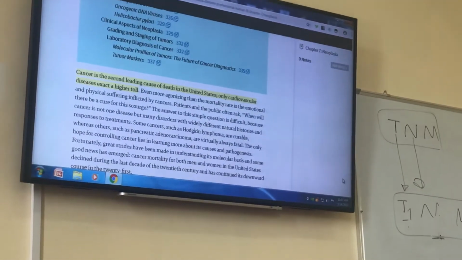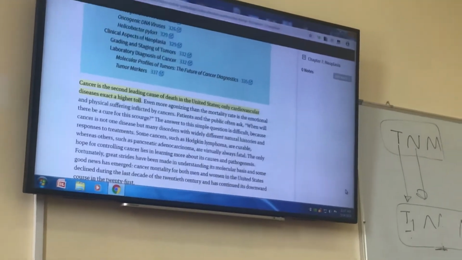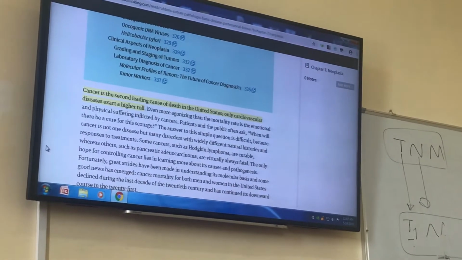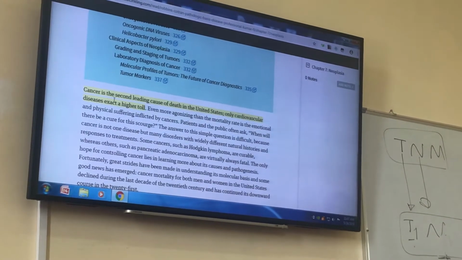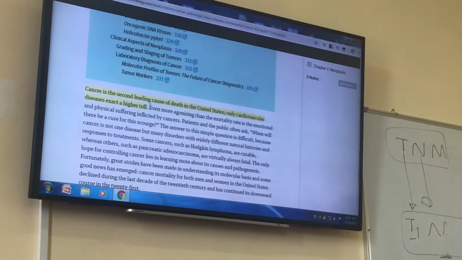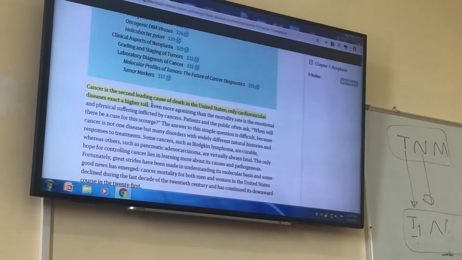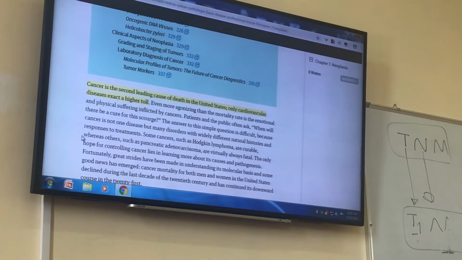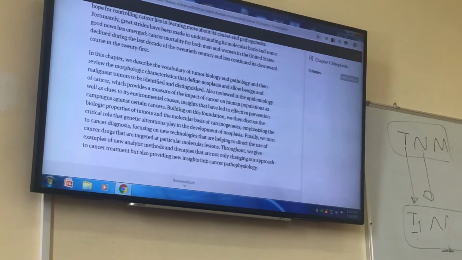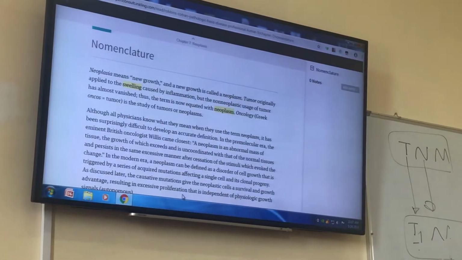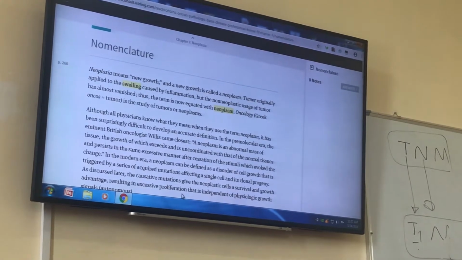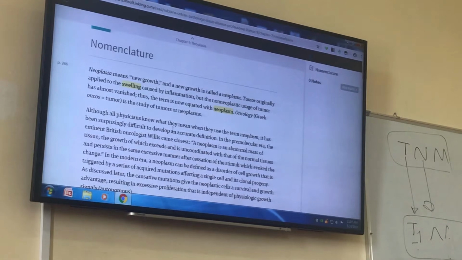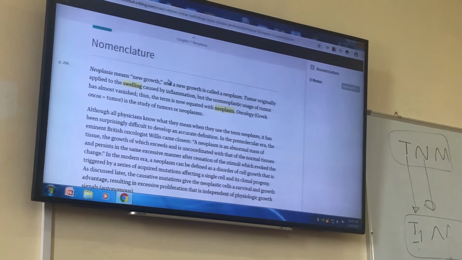Neoplasia means tumor. So a tumor can be malignant or benign. The malignant tumor is called cancer, and cancer is the second leading cause of death in the United States, only after cardiovascular diseases. So we should do it rapidly, since we have little time. Just in one session we should complete this chapter.